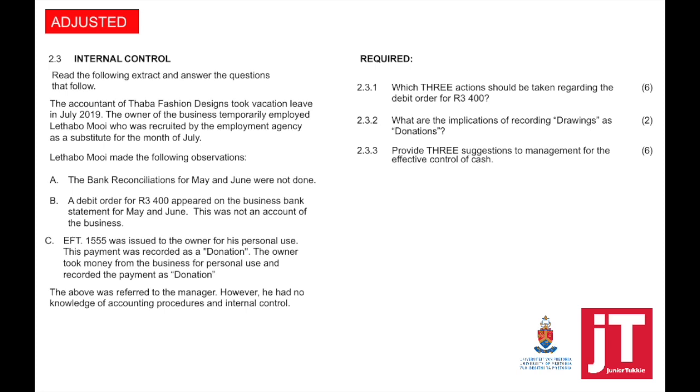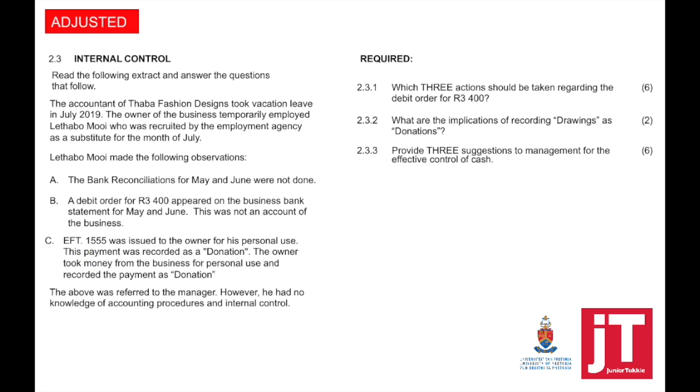So what I've done now is I've replaced number B with a debit order for 3,400 that appeared on the business bank statement for May and June. This was not an account of the business. EFT 1555 was issued to the owner for his personal use. This payment was recorded as donation. The owner took money from the business for personal use and recorded the payment as donation. So I've just replaced the cheque with EFT.